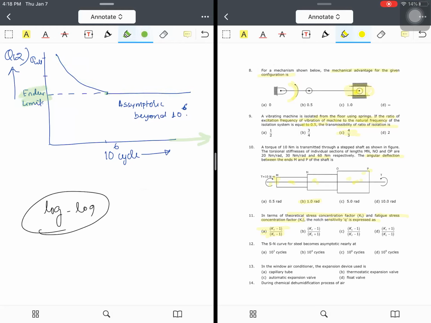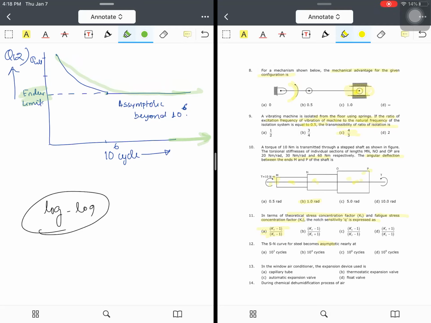Question number 12. The S-N curve for steel becomes asymptotic. Now what does asymptotically mean? Asymptotic is a property of a curve when it tries to meet the abscissa or ordinate at infinity. In this case, x is our abscissa, and this particular curve tends to meet the x-axis at infinity. In steel, asymptotic curves occur. Now this is actually an S-N curve.